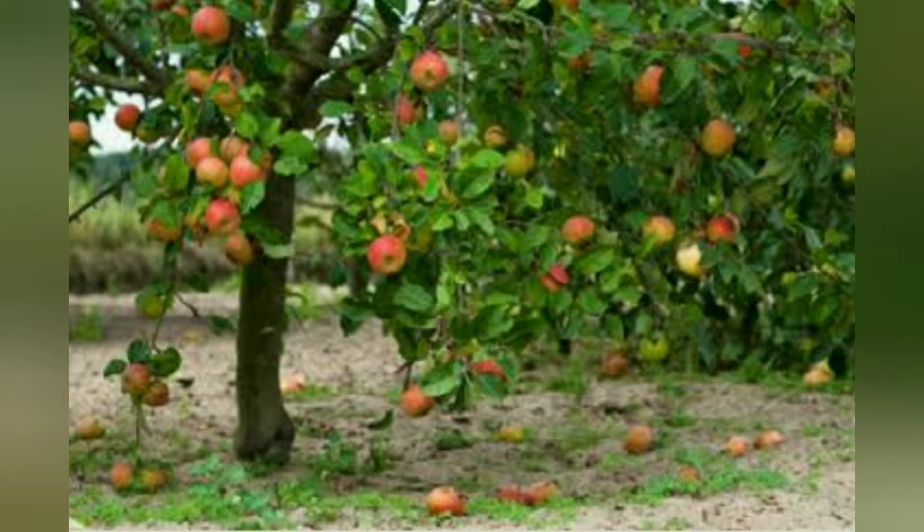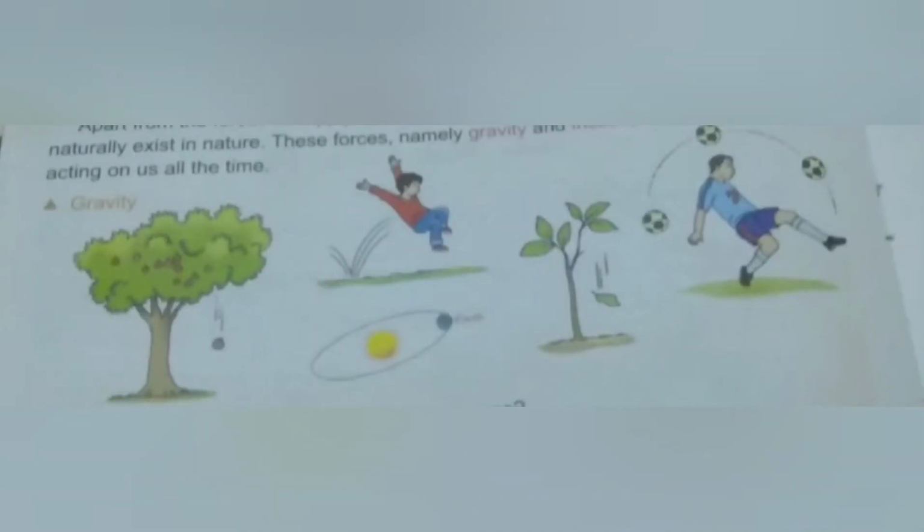If you throw anything up, then the things fall down only. The things will not go in the upward direction. Why, children? See in these pictures, things fall down only. Why? Because of the gravitational force of the earth.